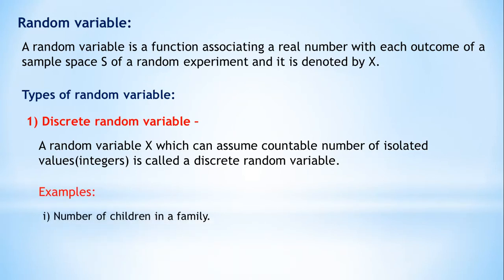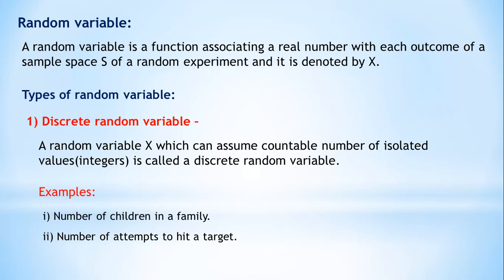For example, if you take the number of children in a family, then all are whole numbers. So numbers related to the number of children in a family are all integers. So this is one example of discrete random variable. Another example is the number of attempts to hit a target.